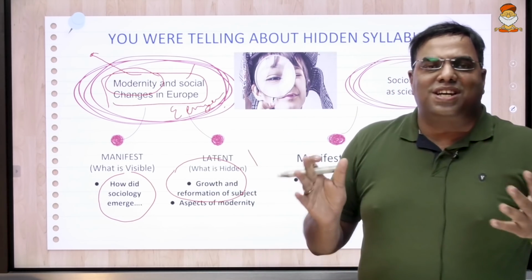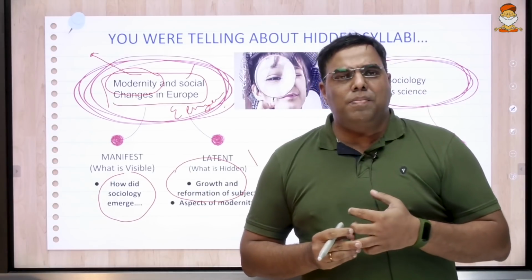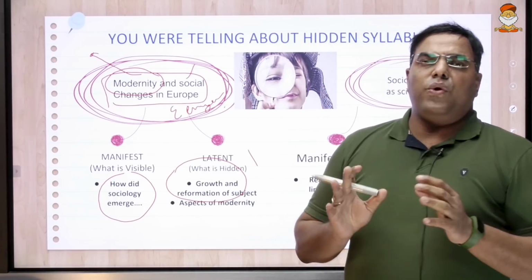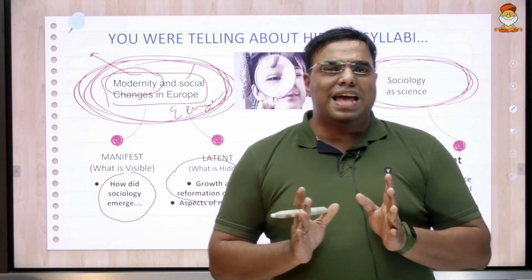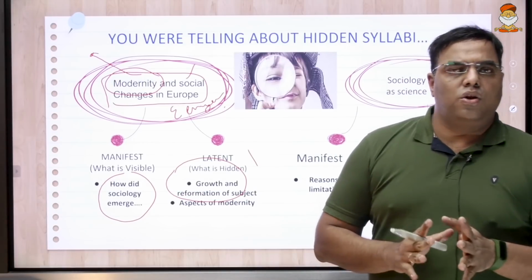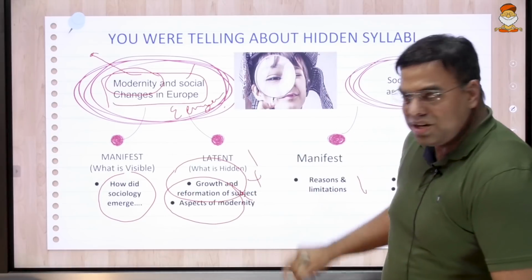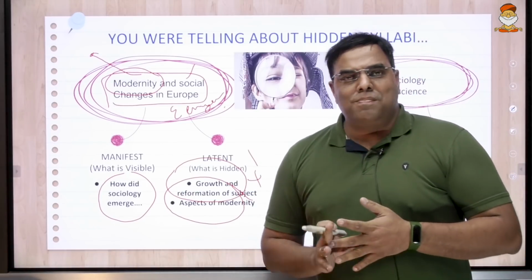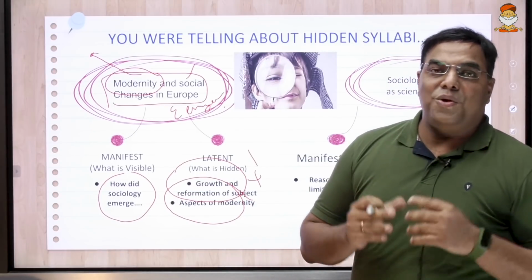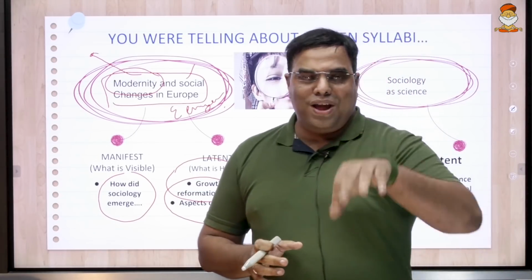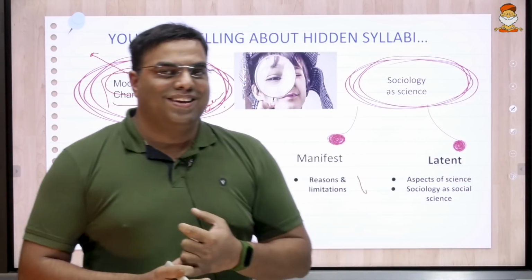So even the publishers and the authors try to copy paste a lot of things and make it into a 200-300 pages book, right? If you are reading small books, you are going to end up with average marks. This is as simple a concept in any optional, not only sociology. So these parts are missing in the portion. And when it comes in the exam, they say that the paper is a bouncer. The paper is never a bouncer, you make it a bouncer. You duck even before judging the length of the ball, and it hits you on the helmet.